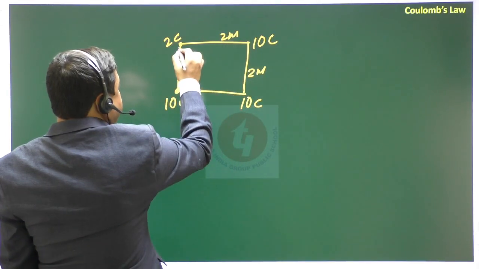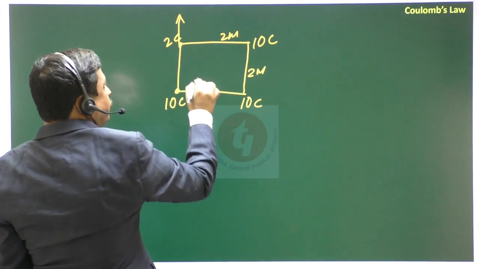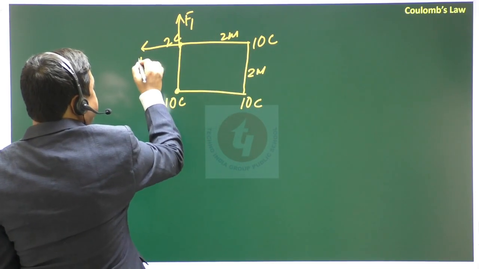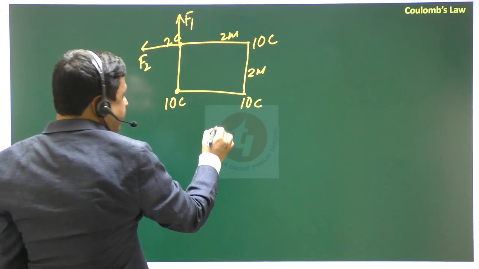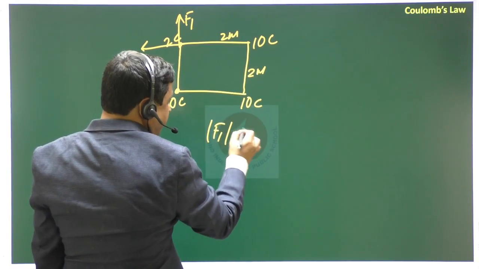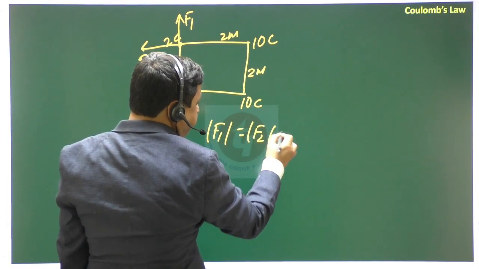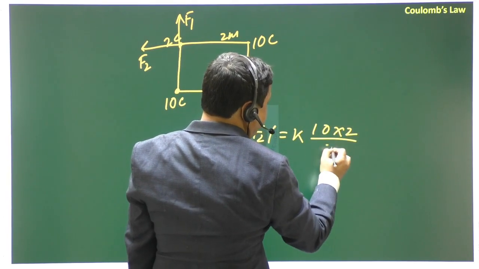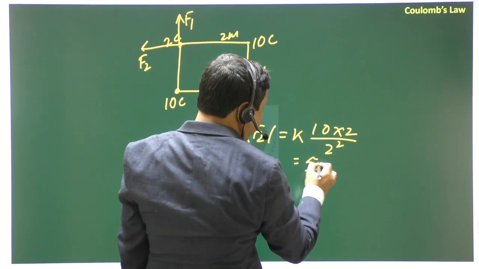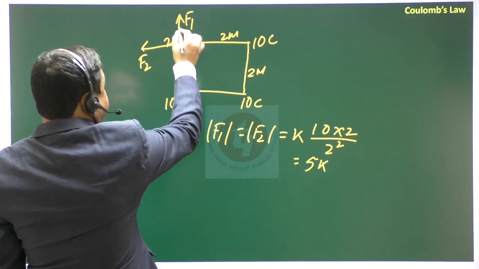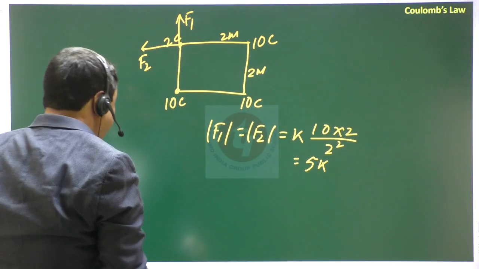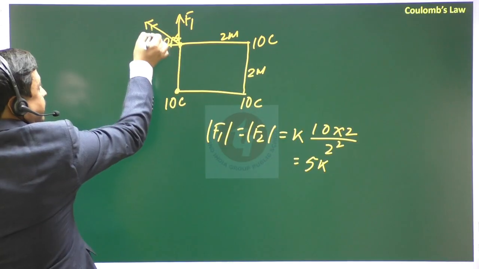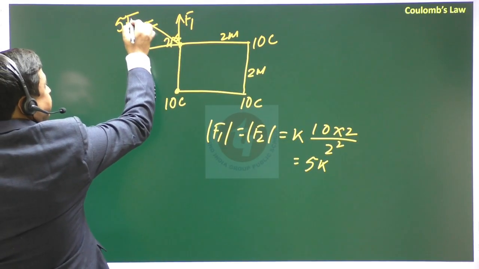Do you know that this 10 coulomb repels 2 coulomb in this direction? Say this is F1, this is F2. Then what is the value of F1 and F2? F1 and F2 will be K into 10 into 2 by 2 square. So that will be 5K, and 5K, 5K, the angle between these two is 90 degree. So this resultant will be 5 root 2K.